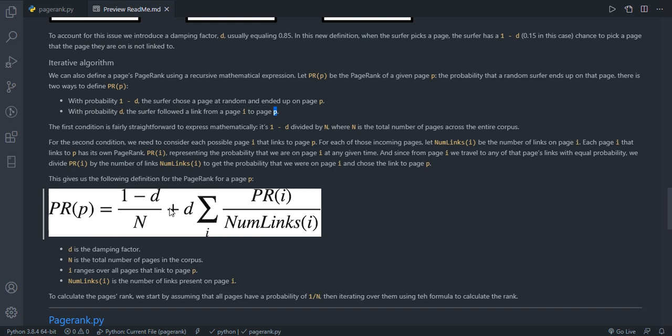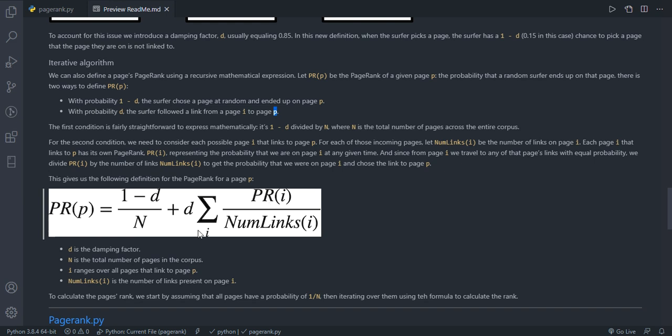So if I have 5 pages, there's a 15% chance that I will pick one of those 5 pages, which will be 1 over 5 if I want to specifically pick page 8, plus sigma, or the total number of probabilities that we're at page I, and then multiplied by the number of links in I. So to put this into perspective, I'm just saying that there's an 85% chance that the following happens.